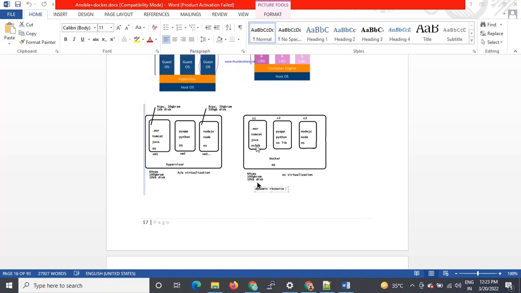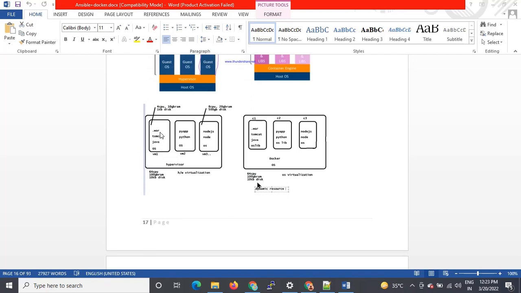In Docker, we are creating multiple containers. One container is a Java application, another one is a Python application, another one is a Node.js application. But it is sharing the same OS, guys. From the Docker perspective, we are sharing the same OS, but in the case of a hypervisor, we divide the OS and allocate some resources to each different OS.